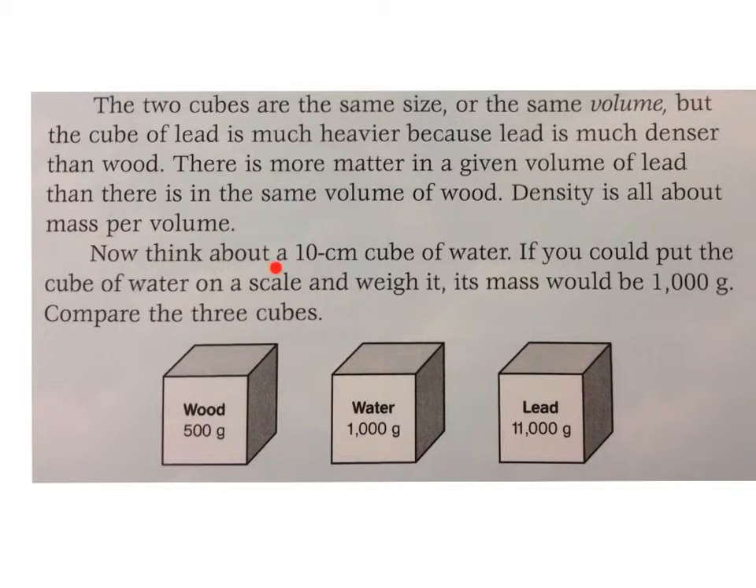Now think about a 10 centimeter cube of water. If you could put the cube of water on a scale and weigh it, its mass would be 1,000 grams. Compare the three cubes. Wood, 500 grams. Water, 1,000 grams. Lead, 11,000 grams.